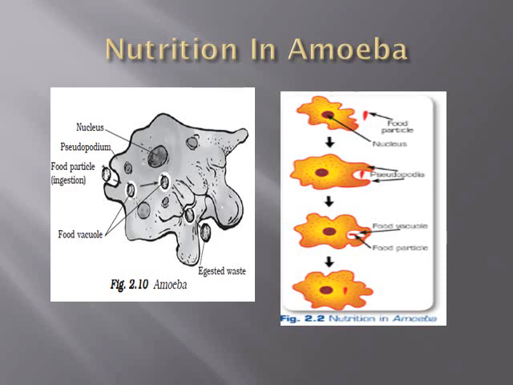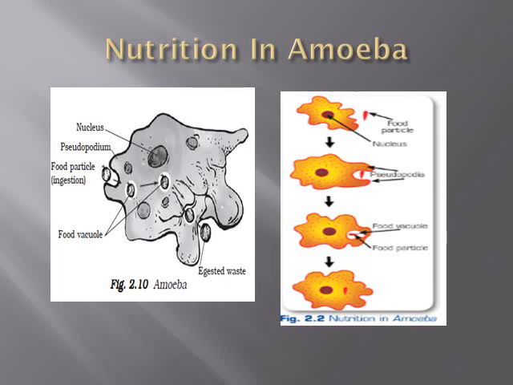By engulfing that food particle, that food becomes trapped in the food vacuole. Now, in the food vacuole, digestive juices are secreted, and those juices act on that food and break it down into simpler substances. This process is known as digestion.